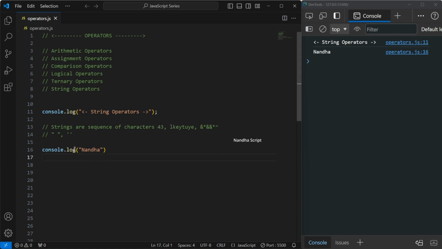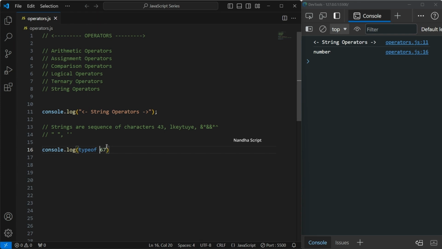So you may have some doubts whether this is a string data type or not. For that you can add typeof Nanda. If I click save, you can see this is a string, correct? Now I will add numbers. This 67, if I click save, you can see this is also a string. If I remove these double quotes and click save, you can see now this is a number.